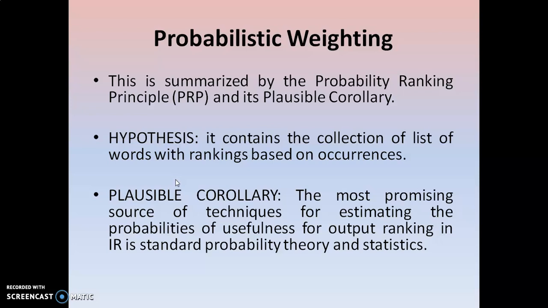So what does the hypothesis contain? It contains the set of items and their occurrences in the form of rankings. The least rank means fewer occurrences, and the highest ranking means a high number of occurrences. And what is the plausible corollary? It contains the most promising source of techniques and the application of various techniques on the items and their rankings, to estimate their probabilities and their usefulness for the output ranking. These are the statistical techniques that can be used.